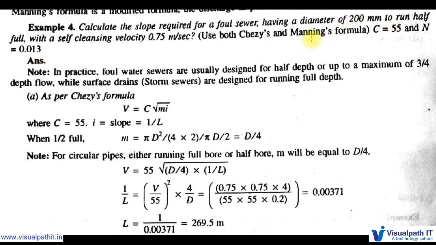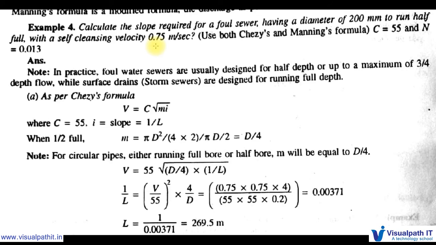Half full in the sense the solid waste and wastewater is flowing just half of the pipe, with a self-cleaning velocity of 0.75 meter per second. Self-cleaning velocity is nothing but with this velocity, if we design a foul sewer, the solid particles or water won't clog in the pipe.